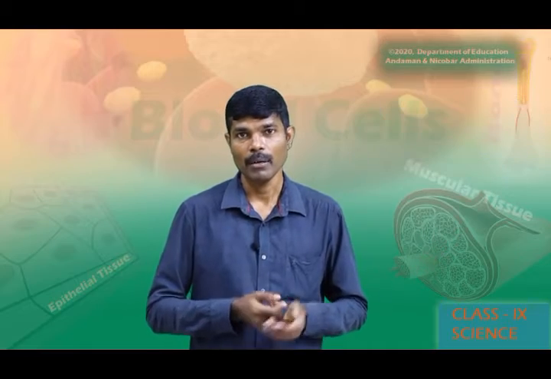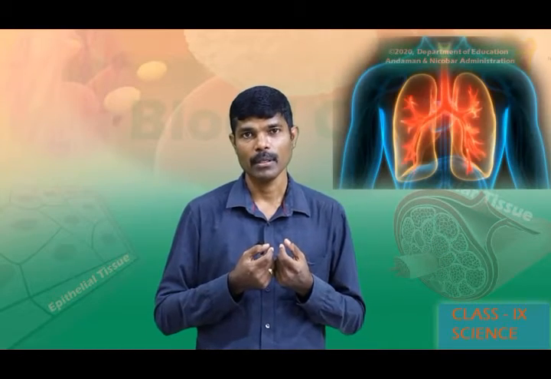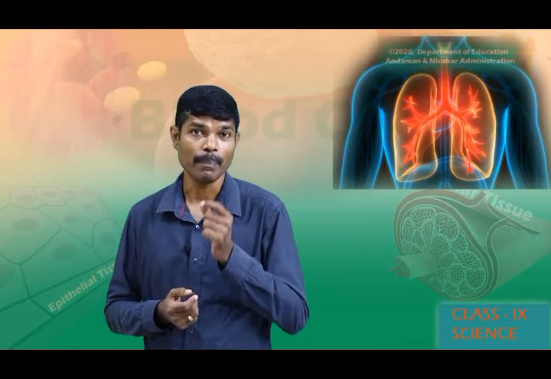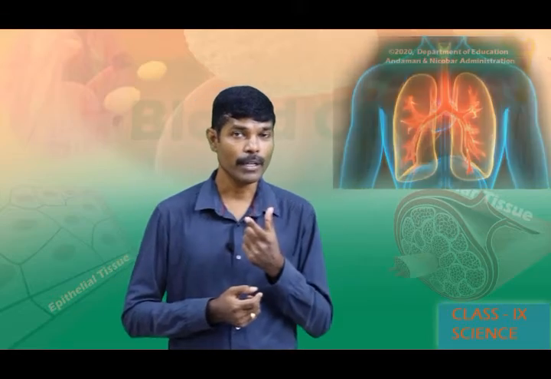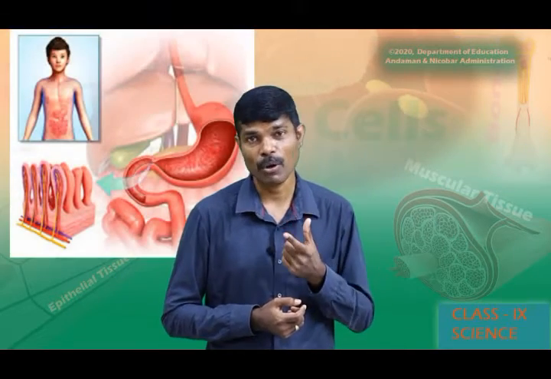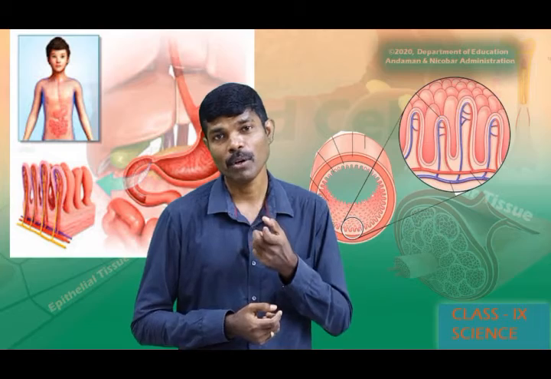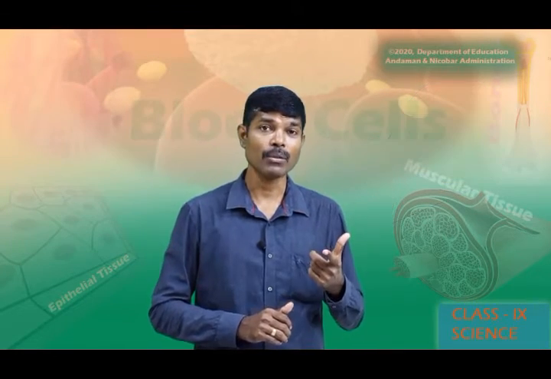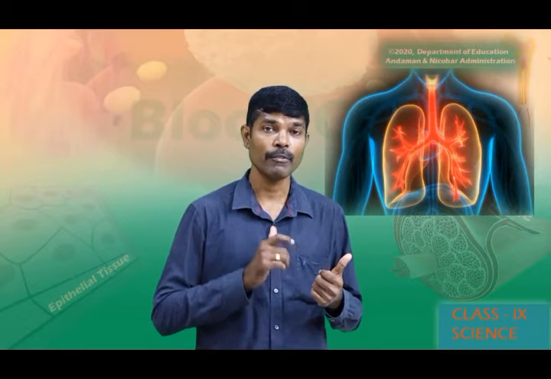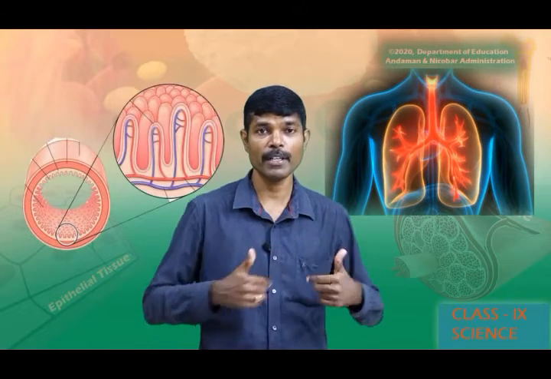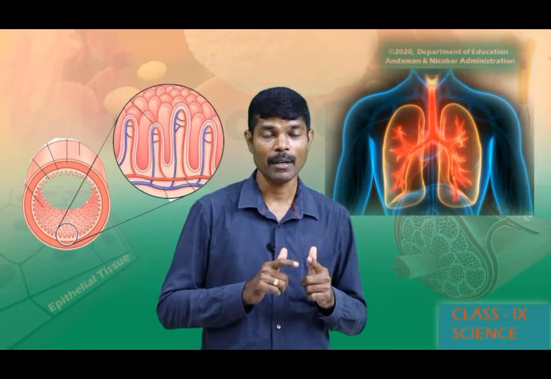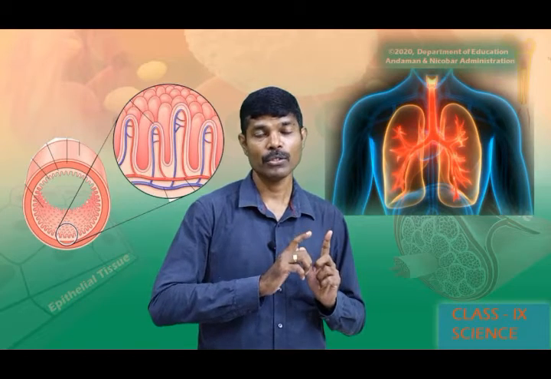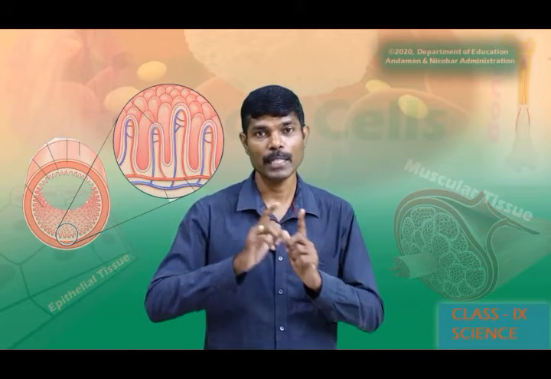Take an example. When you look at the lungs, their oxygen molecules are to be transported into the blood. Similarly, digested food in the small intestine is to be absorbed from the villi into the blood. When the blood carries oxygen from the lungs and the food from the small intestine to different cells of the body, there, from the blood cells, the food molecules and the oxygen need to enter into the cells.